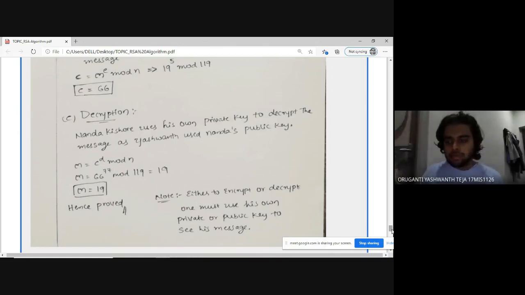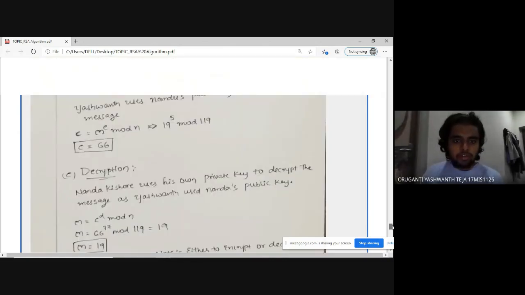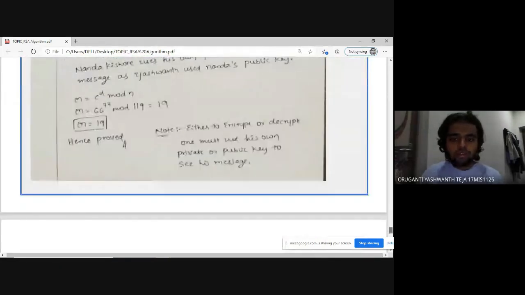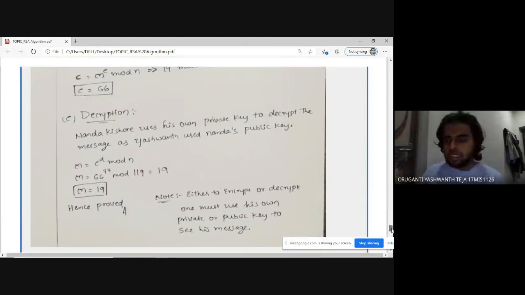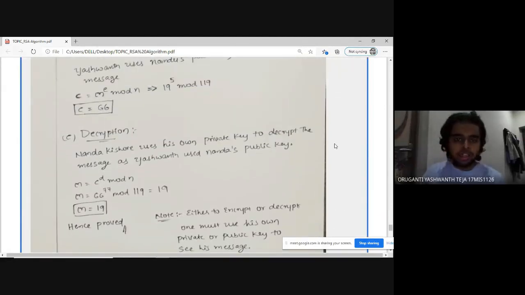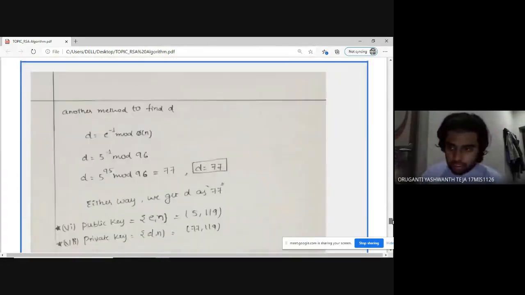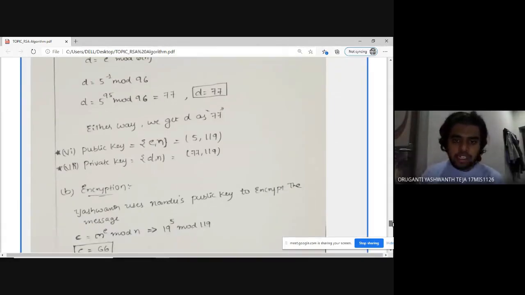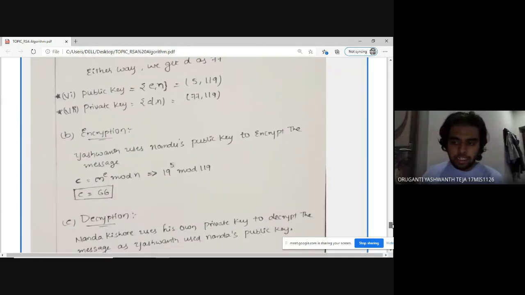As you can see in this question, the given value of m is 19. So Nandakishore used his own private key, 77, to decrypt the message which has been sent by Yashwant.